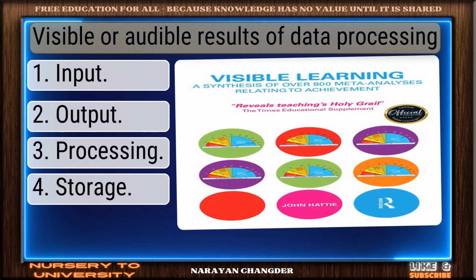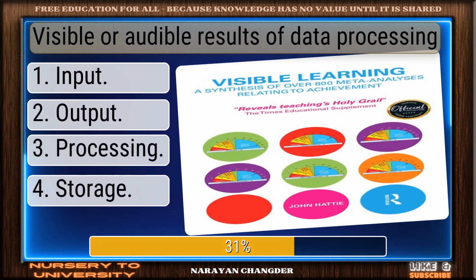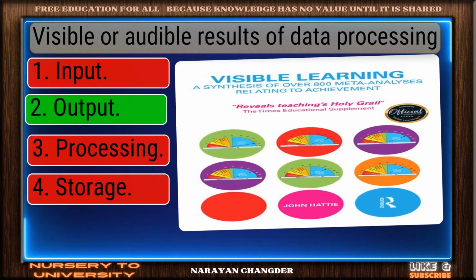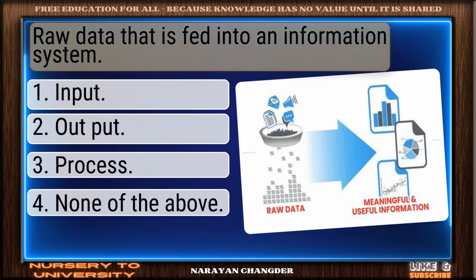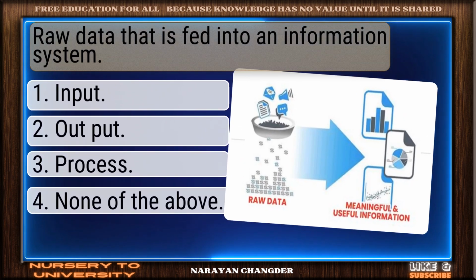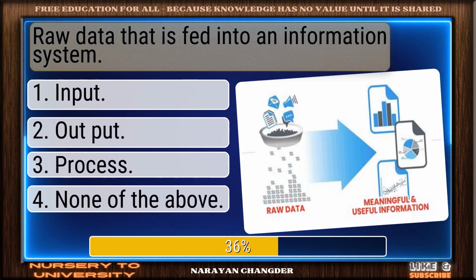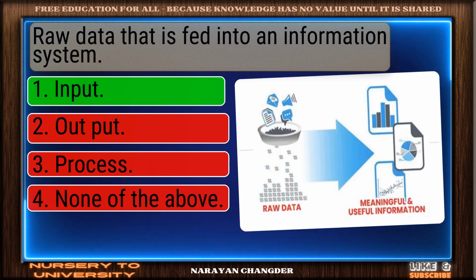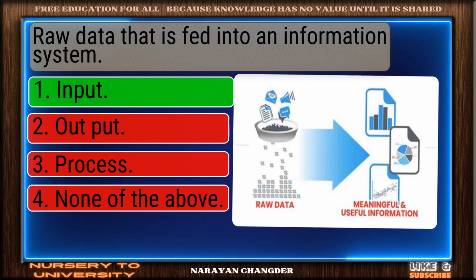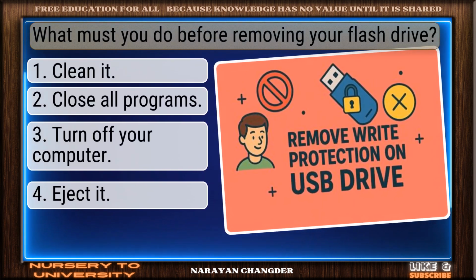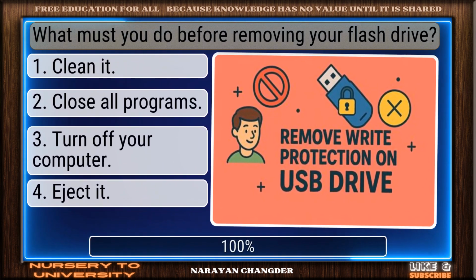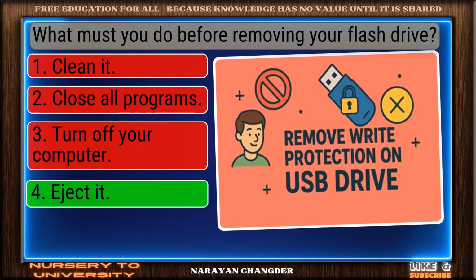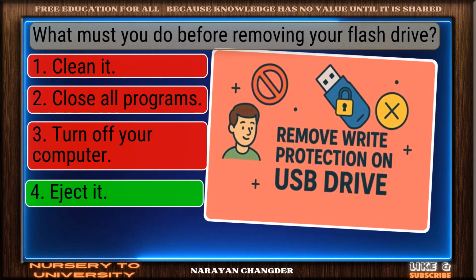Visible or audible results of data processing. Well done. Output is the right choice. Raw data that is fed into an information system. Right again. Input is a valid answer. What must you do before removing your flash drive? Correct. Eject it is the right answer.